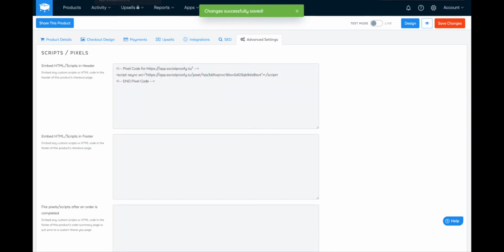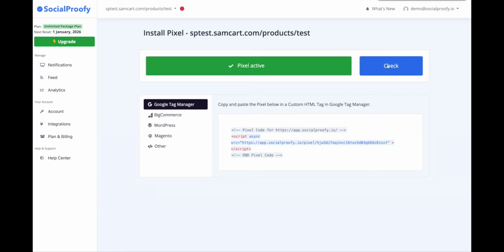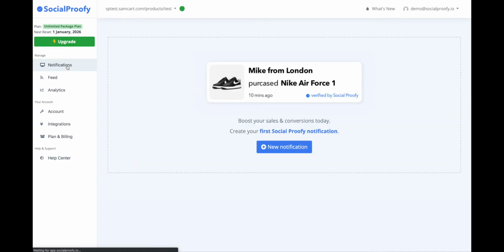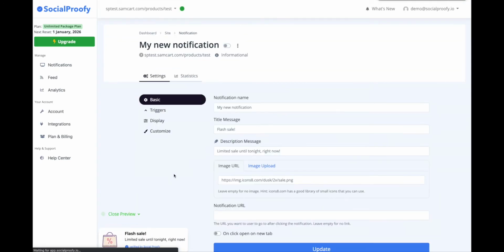Make sure everything works correctly by verifying the pixel code. You are now ready to create the first widget and boost your sales. Click on New Notification and choose a widget you want to use. Customize the widget as you want and activate its status.